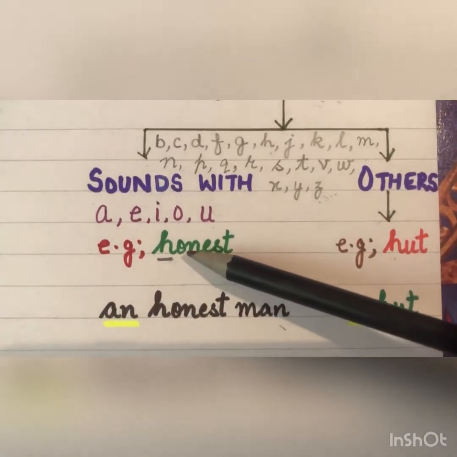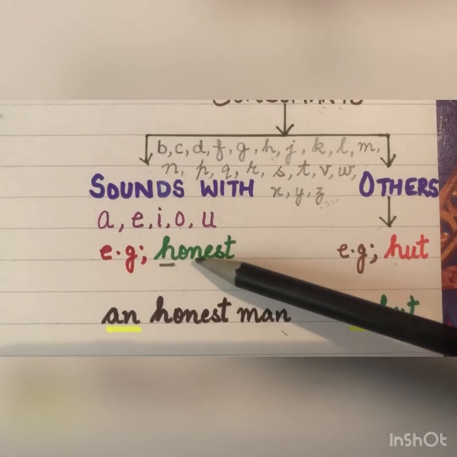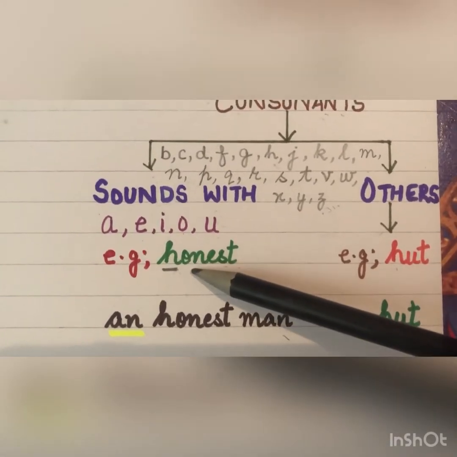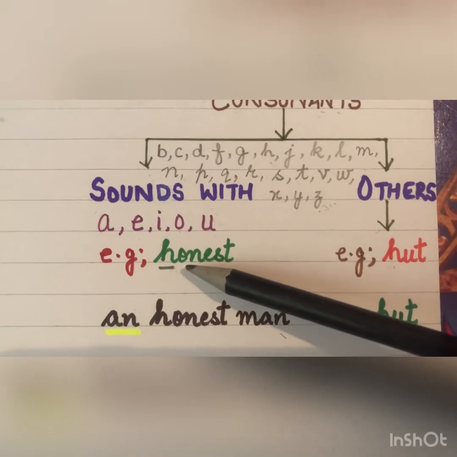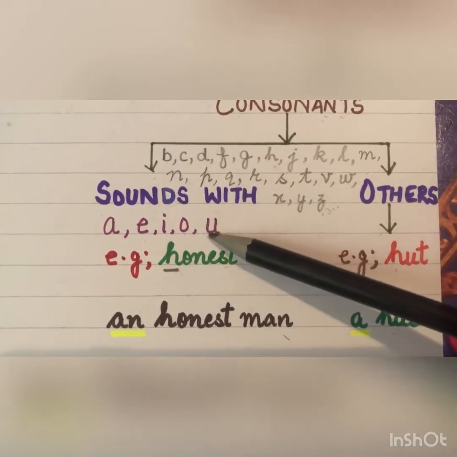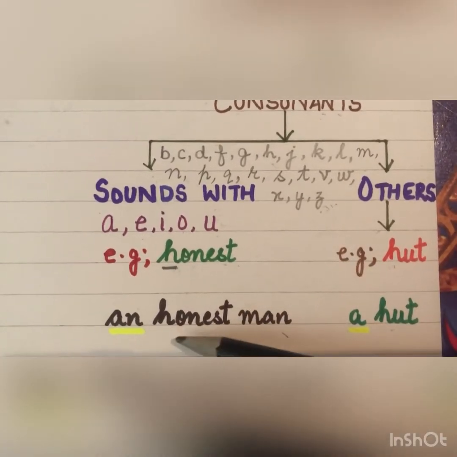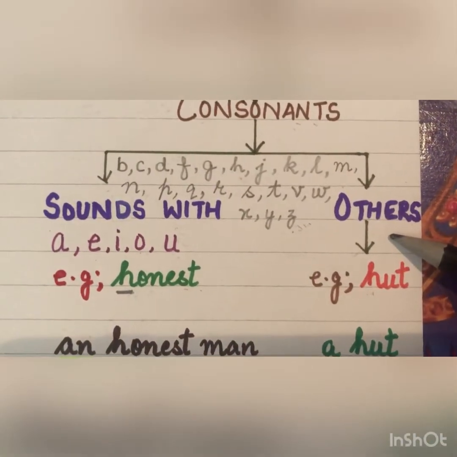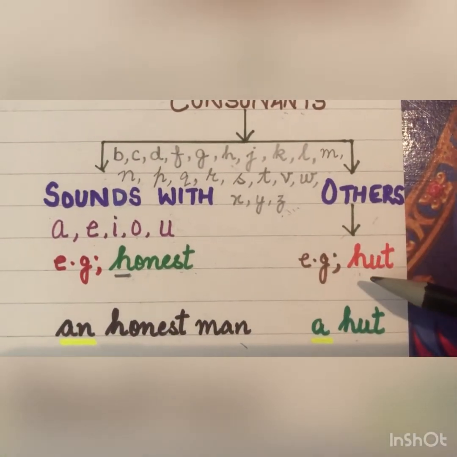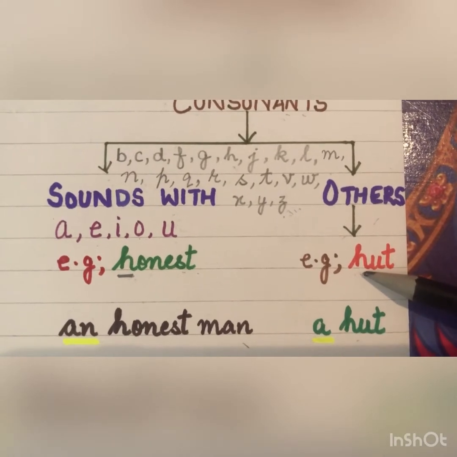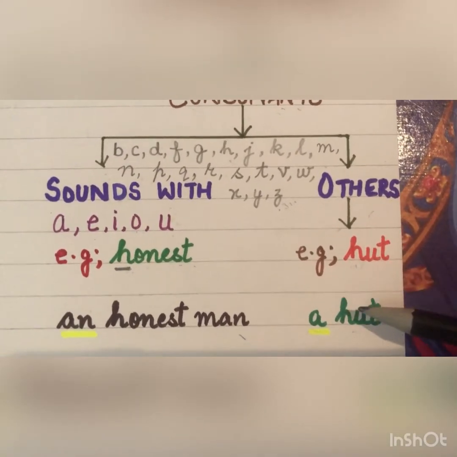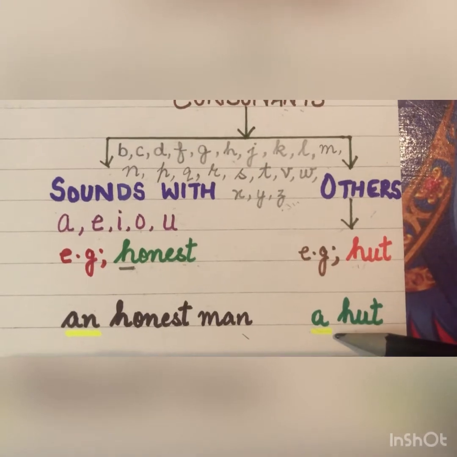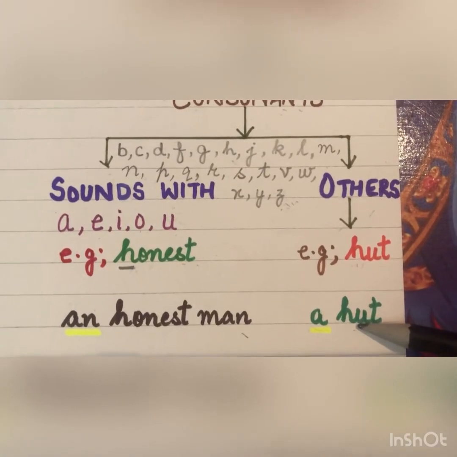For example, this word honest is not pronounced with an H sound. It is pronounced "onest". So it is giving a sound of vowel. So we use an with honest. On the other hand, if a word is starting with the same H and it is giving the sound of "huh", that is hut, then we will use a with this word.